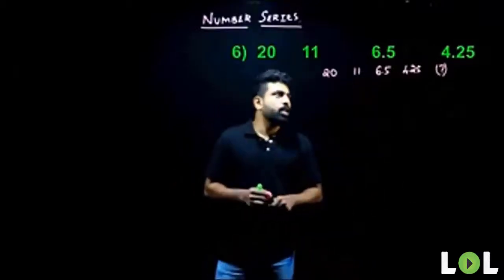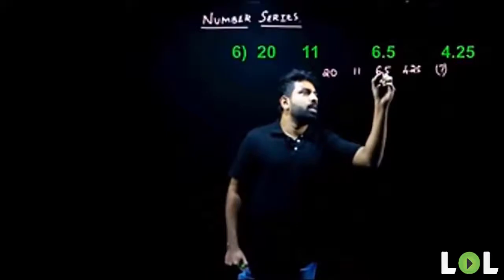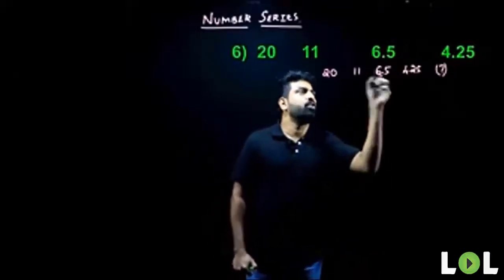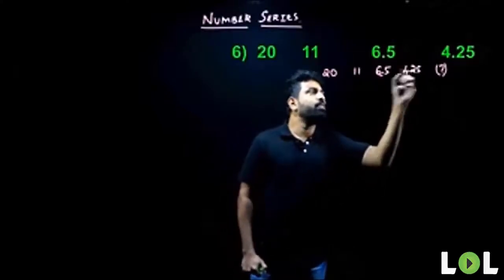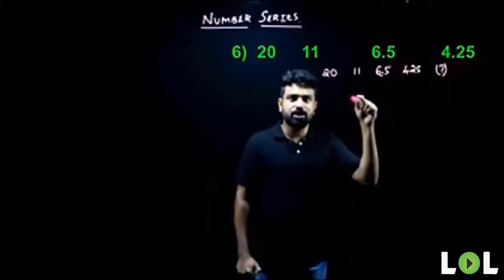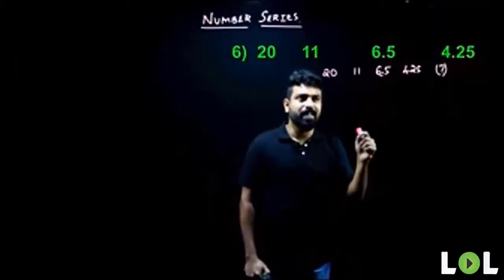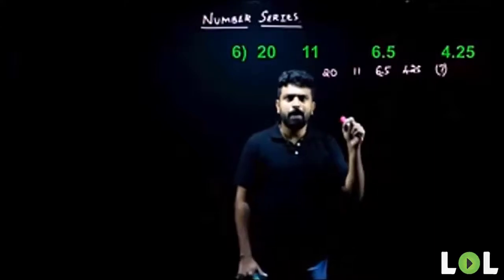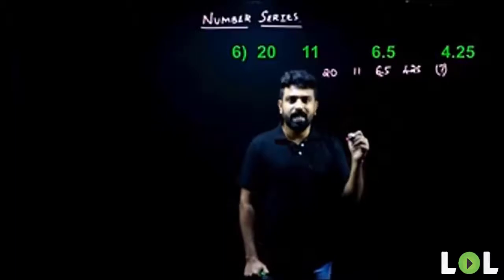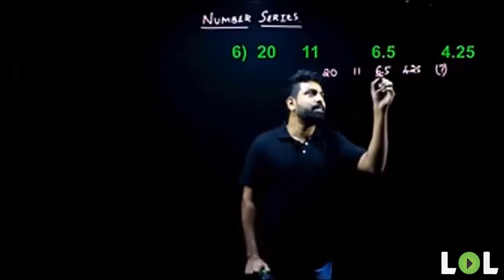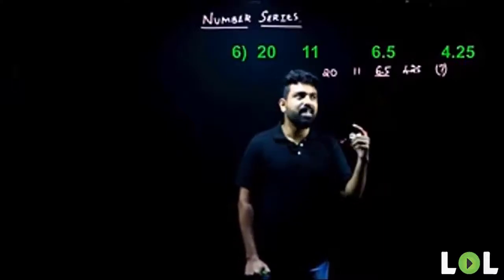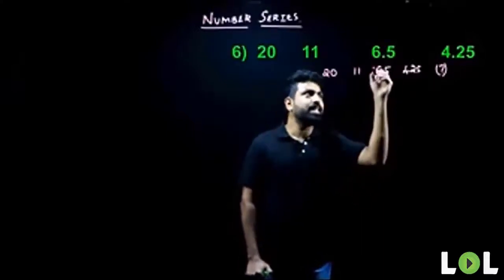So now, look at this question, people. You need not do it like a regular way. Why? We have a decimal value here. Whenever we have a decimal value, the first thing we need to understand is that there'll be multiplication or division involved in most of the cases. Not every case, people, but majority of the times. So whenever you find a decimal place in your series, the first thing you'll have to look for is division. Generally, whenever there's division, there'll be decimal place.